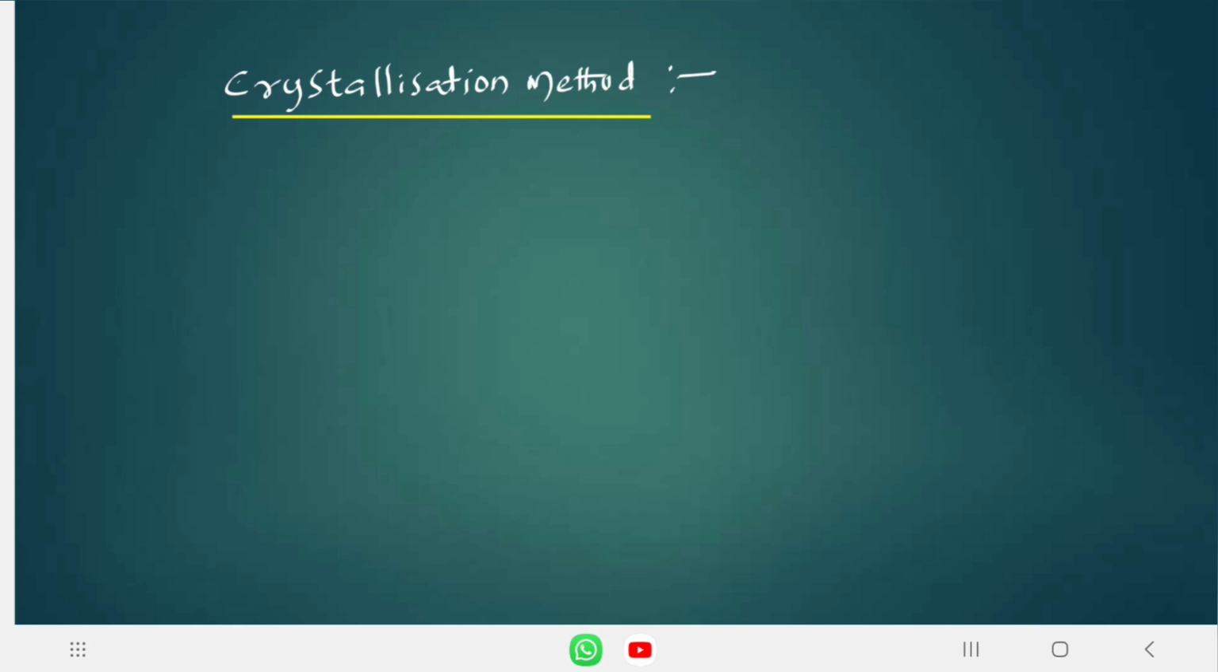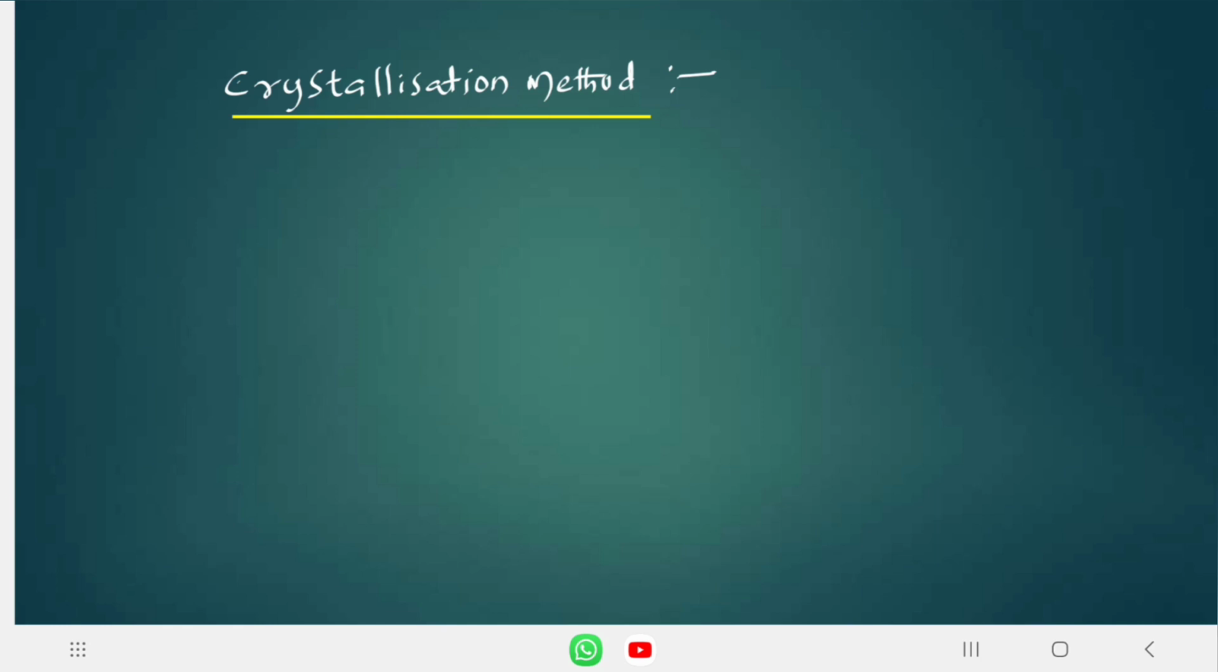In this session, we are going to discuss another episode of Basic Principles and Techniques of Organic Chemistry. The previous class, the sublimation method, is over. Now let's start with the crystallization method.